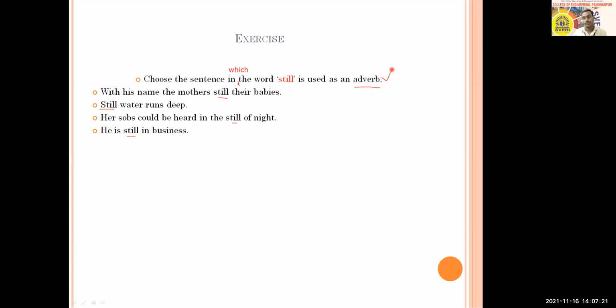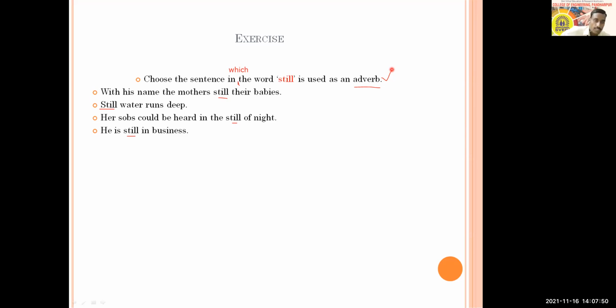A: With his name, mothers still their babies. B: Still water runs deep. C: Her sobs could be heard in the still of night. D: He is still in business.